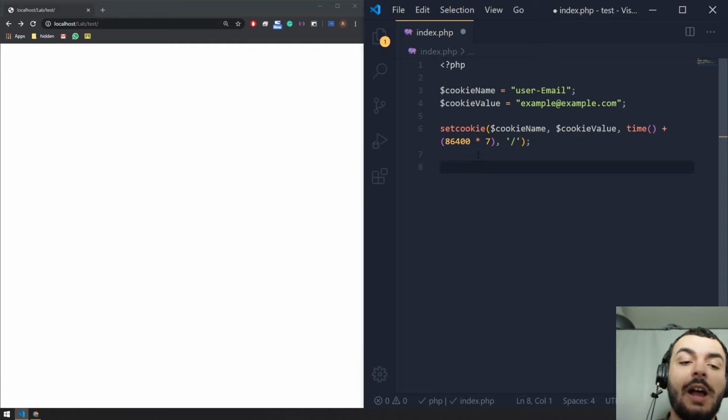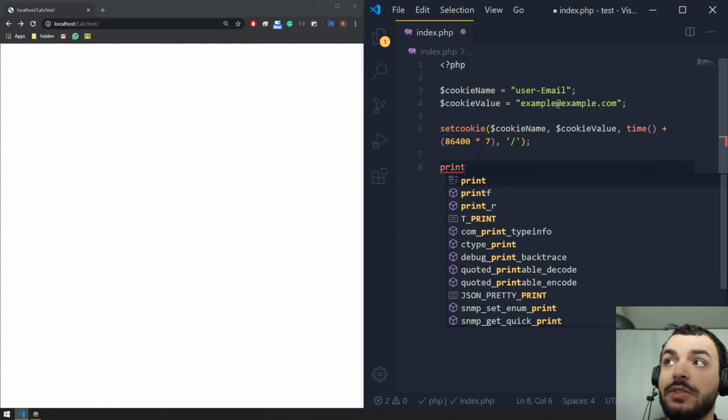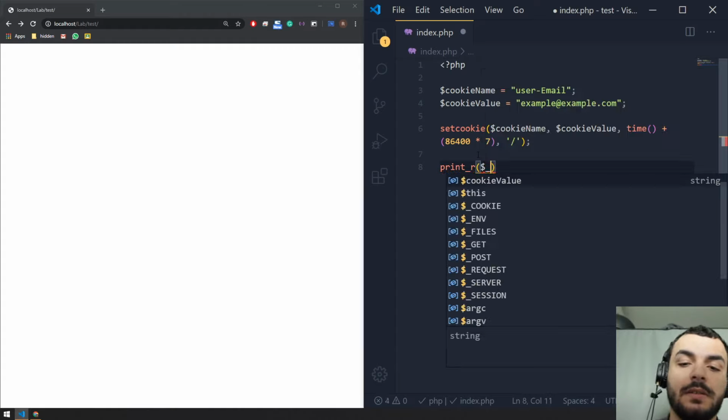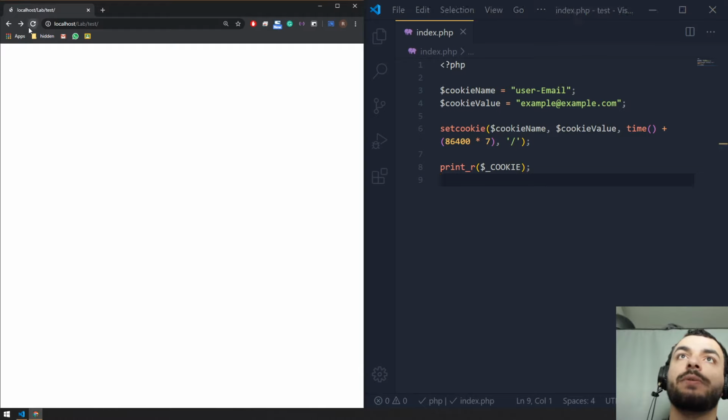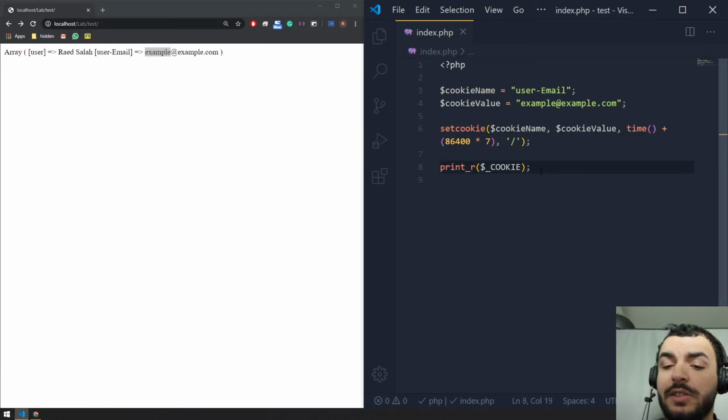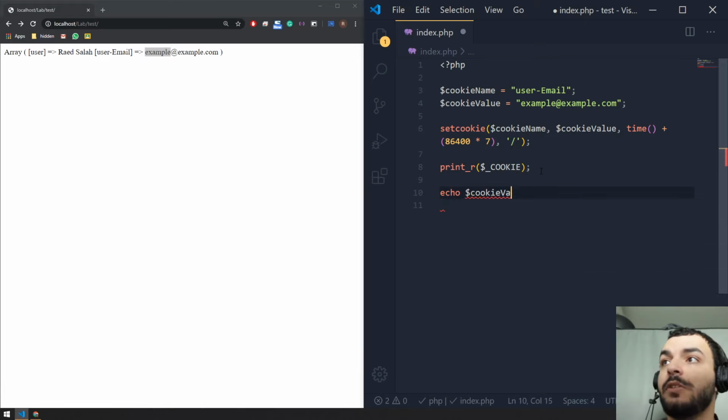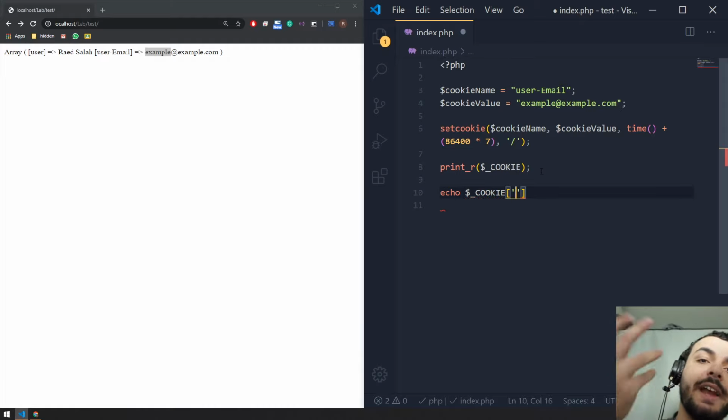Okay, so how can we fetch the information from our cookie? It's an array, so let's write print_r and select cookie. Control S, refresh, and there you go. So it's basically an array that contains the name of the variable and the value. So if you want to fetch it, the way we can do this is by echo and cookie. Nope, sorry, this is not what I meant. Selecting the variable inside our associative array. For example, over here I have got Salah, which is the user.